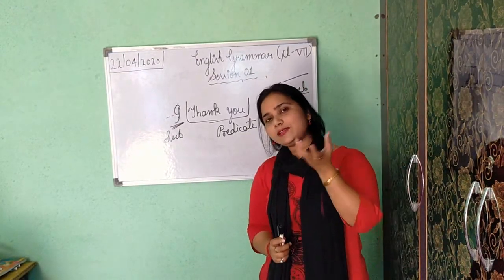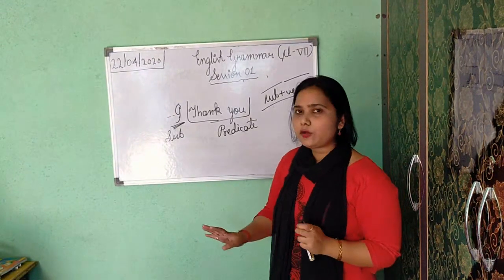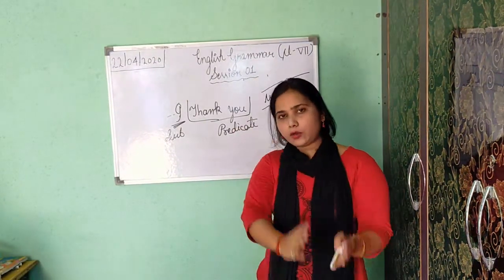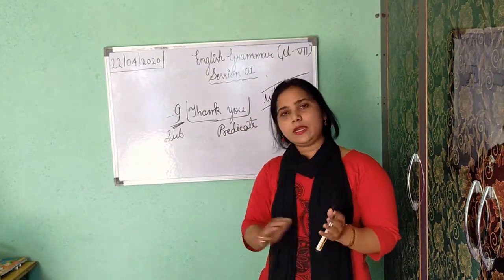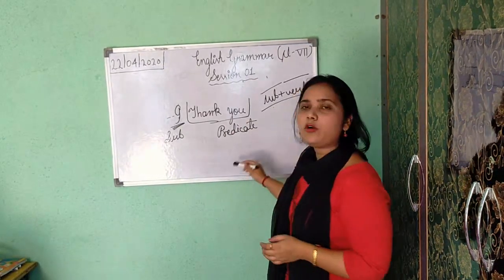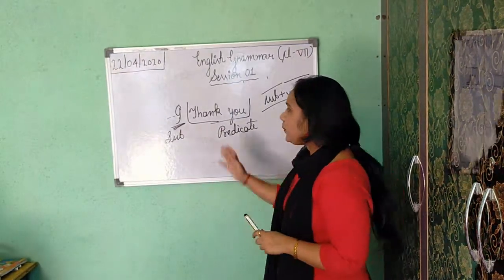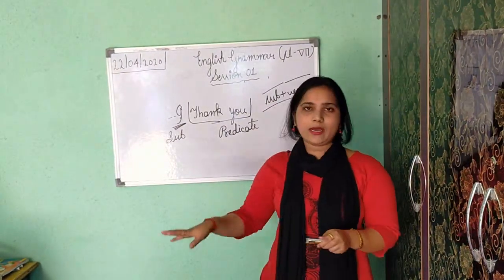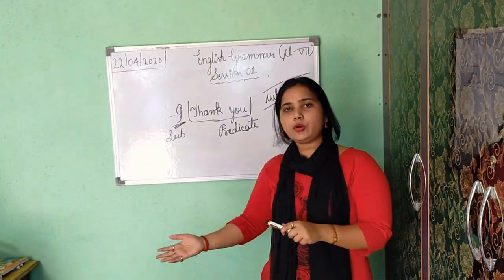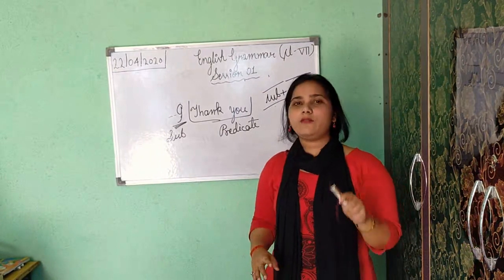If you are not getting an object, then in place of the object you can get a complement. So predicate is the combination of verb plus object or verb plus complement. Except the subject, whatever you get in a sentence goes into the predicate. These are the parts which we have revised today.